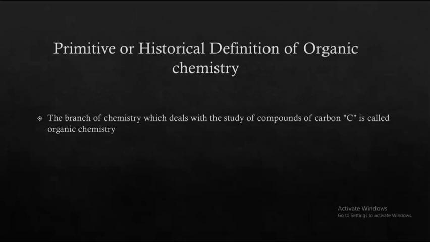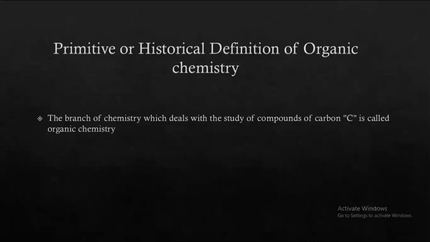We do not have a broad concept about it; we are very confined about organic chemistry. That's why we call it the primitive or historical definition. I repeat it again: historically we define organic chemistry as the branch of chemistry which deals with the study of compounds of carbon.